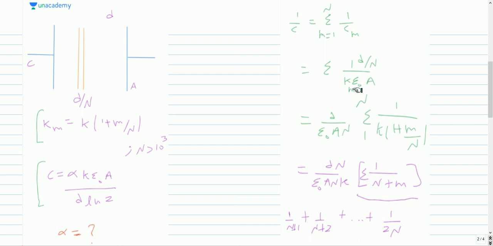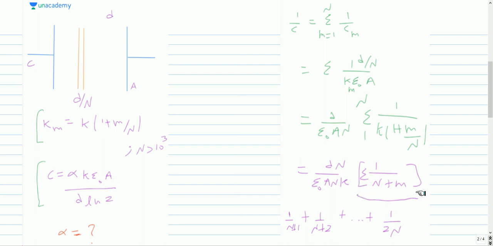So the things which are constant over all the layers will come out of the summation sign. D is constant, it will come out. Epsilon naught A will come out, and the remaining things are 1 by Km, and the Km expression is given. So using that we get this, and here K can come out, and this can be rewritten as N divided by N plus M. N is a constant which is not going to change from layer to layer, so N will also come out of the summation sign.